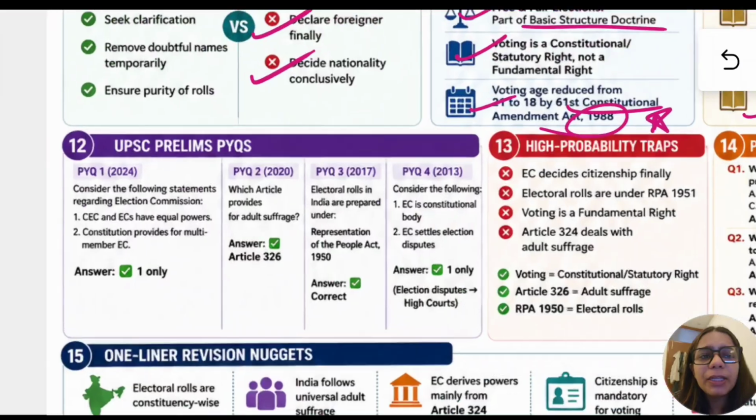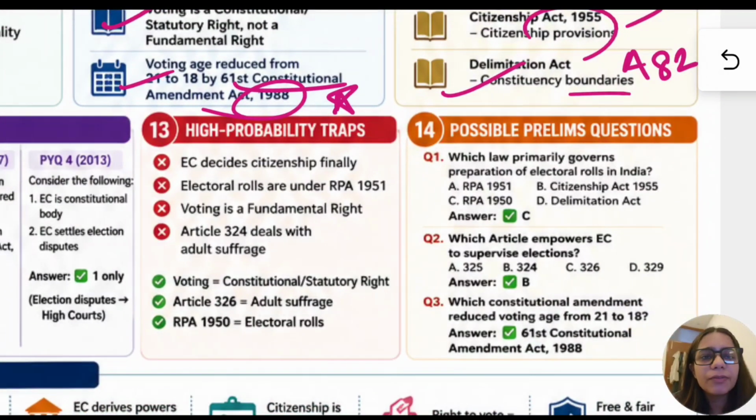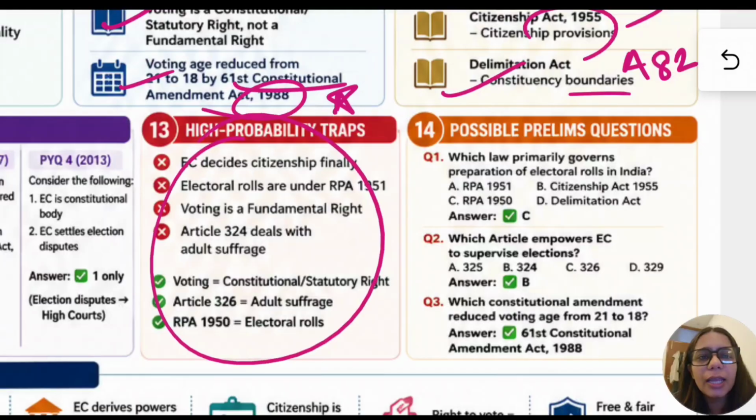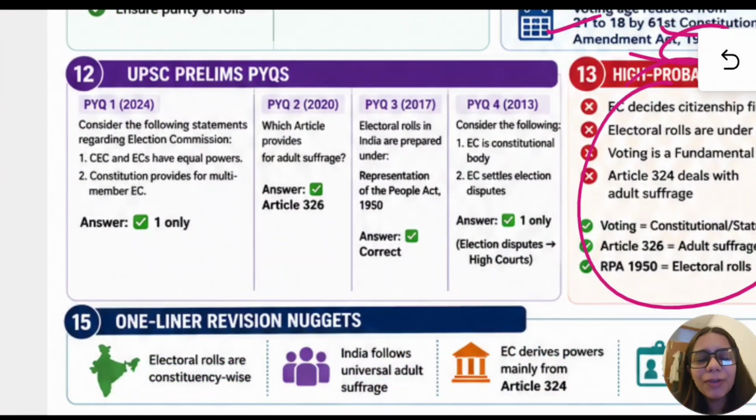Now there have been different prelims questions, but let us see. We have discussed what are the high probability traps. Now let us discuss the PYQs that have been asked previously. In 2024, there was a question about election commission.